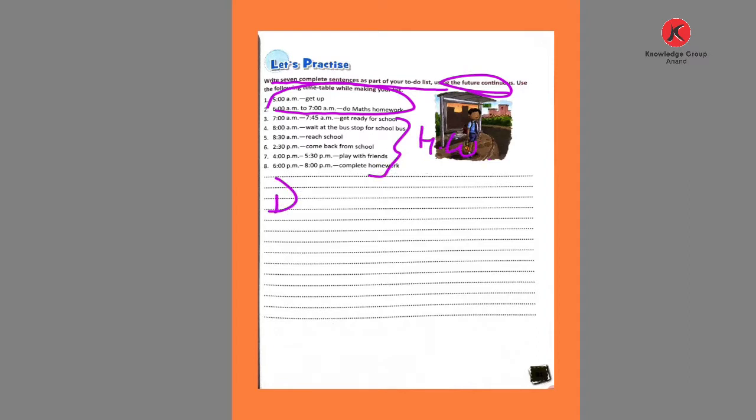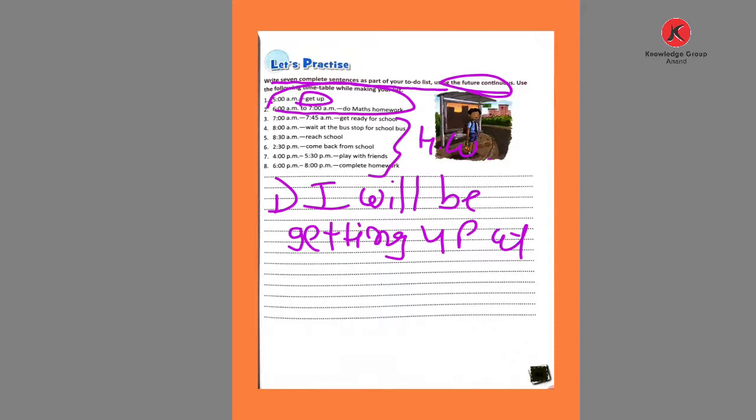Okay, so the first one. Here given 5 a.m. and get up. So what do we do? We use will be or shall be. But you will use this: I will be, I will be, with all 8 sentences talking about only yourself. So use this. Okay, I will be. And the verb given here is get. So what? Getting. The verb be getting up, and given the time, which time? At 5 a.m. This is how we complete the first one.